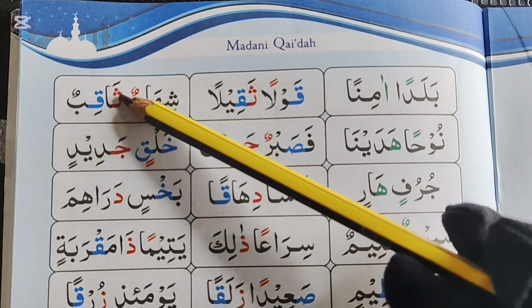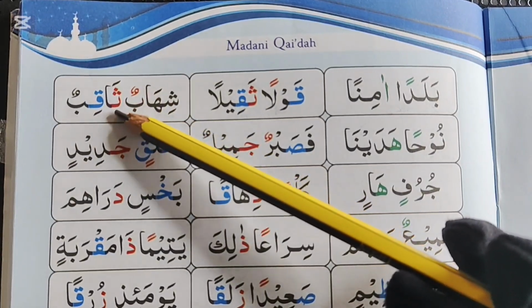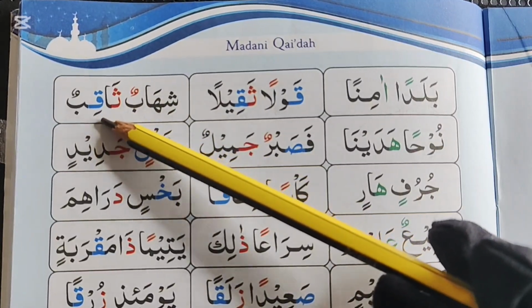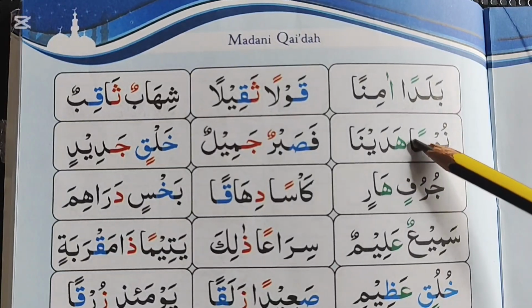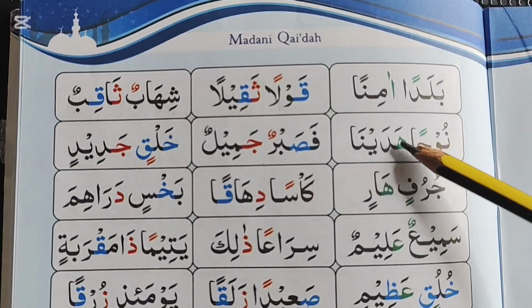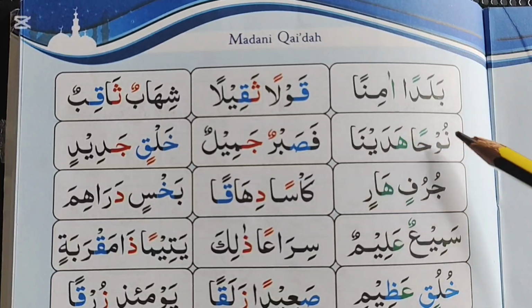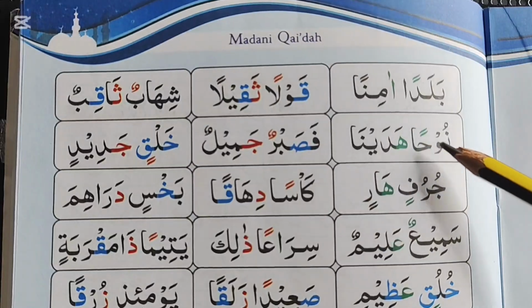When there is zabar before alif, it becomes alif madda. Pronounce the letter of madda by elongating them up to one alif, i.e. up to 2 harkat. Qaf is always pronounced with a thicker voice, it is a mustaliya letter. Noon waw pesh nu, ha double zabar han, nu han, ha zabar ha, nu han ha, dal ya zabar dei, nu han ha dei, noon alif zabar na, nu han ha dei na.